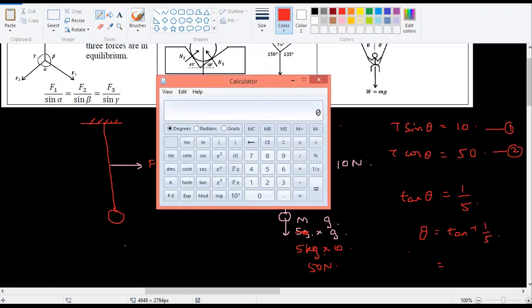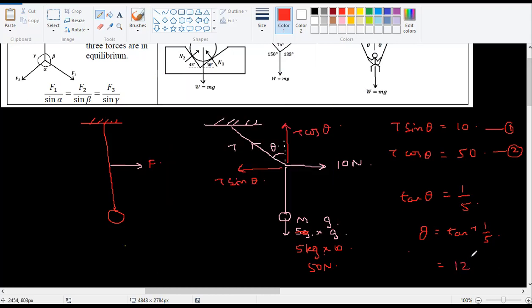I don't know if I have tan theta in this tan inverse. 1 by 5 means 0.2. 0.2 means tan 20? So let's try tan 20. Tan 20 is 0.3. Okay, so tan 15 is 0.26, tan 13... So approximately theta is 12 degrees. You can double check it for accuracy.